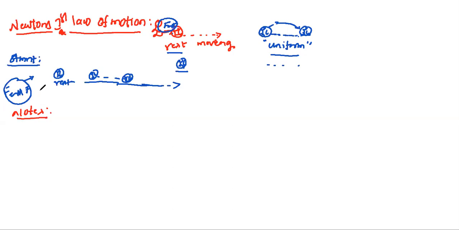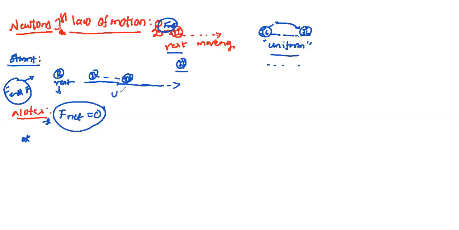First one: if a body is observed to be at rest, then the net force acting on the body is zero. There is no force actually if the body is at rest. Then second one: if a body is observed to move with uniform velocity, then the net force acting on the body must be zero.